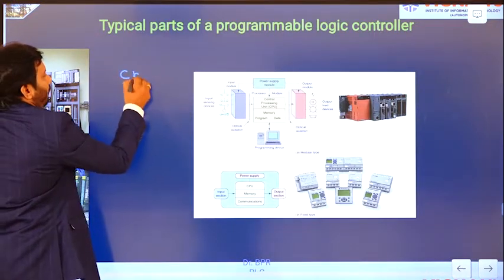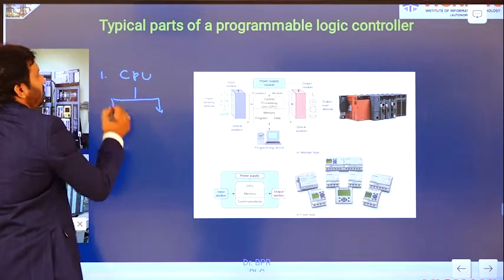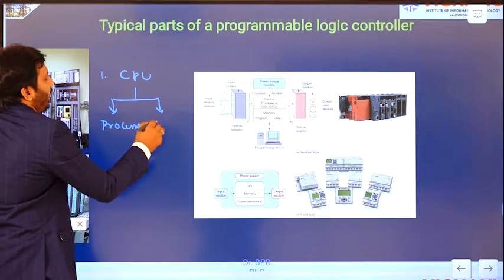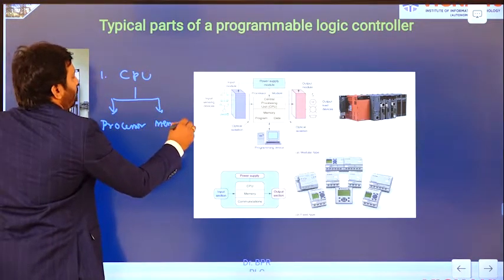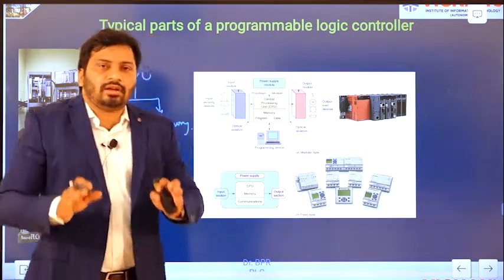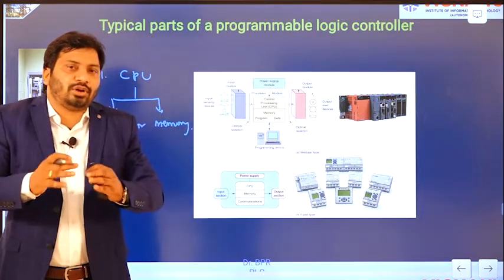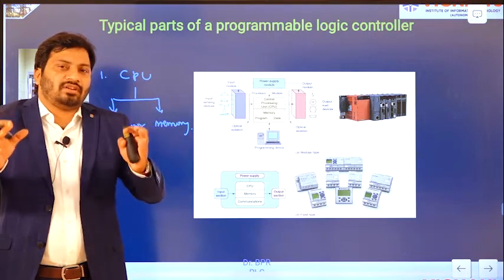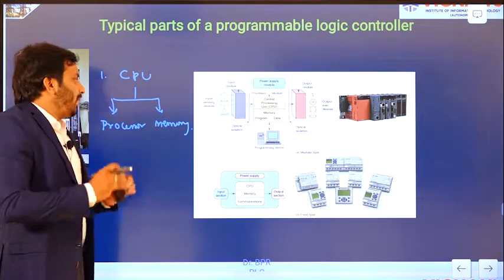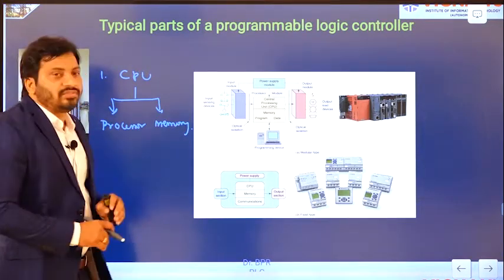CPU. In CPU, what are there? In the first module, what are there? This processor is there and memory is there, alright. So, in this basic class, I am simply giving the use of each functional block. Then in the later classes, we are going to extend the application of each module a little bit more, right. By this time, we need to understand the use of each functional unit, right.